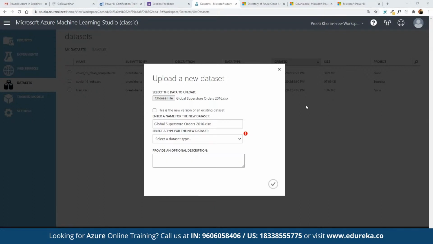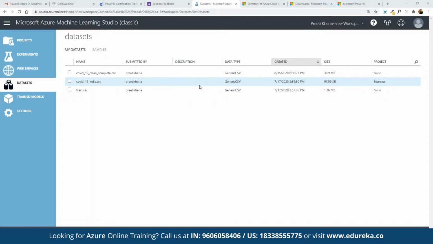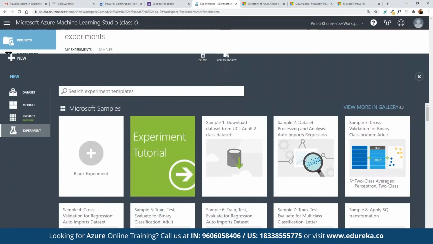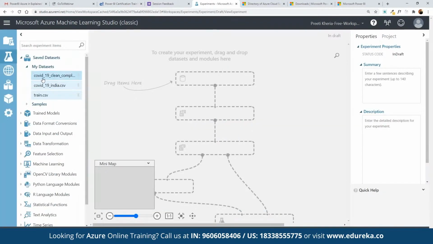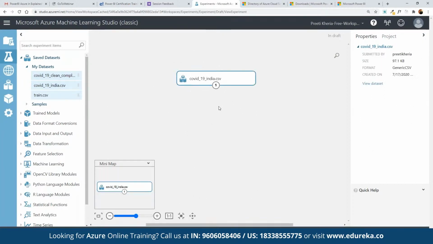So let's see if we do have access to the CSV that we've already imported as a part of the COVID India analysis, where we have the dataset for the active COVID patients and the recovered patients so far. We can make use of this data for now. To work on creating a model out of this current data, we can go back to the experiments, where we can create our own experiment. Here we come back to experiments and click on new. We click on experiment, not tutorial, but blank experiment. We have access to this one, and we can simply drag and drop it here.